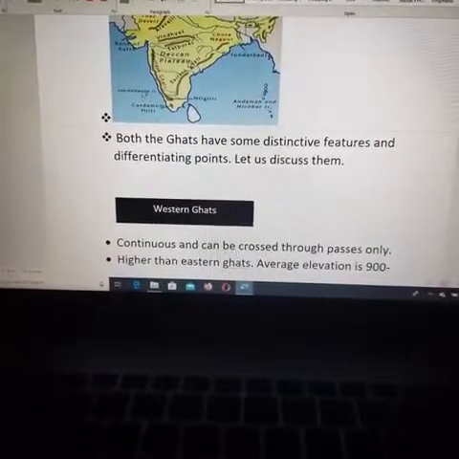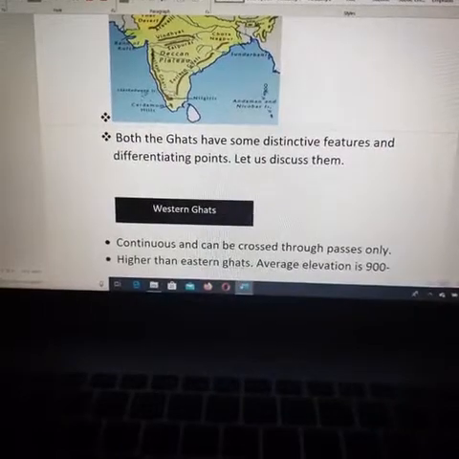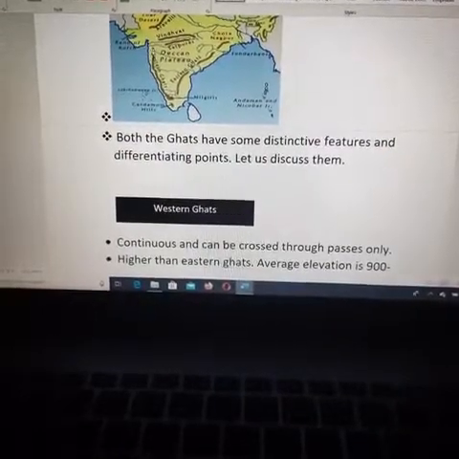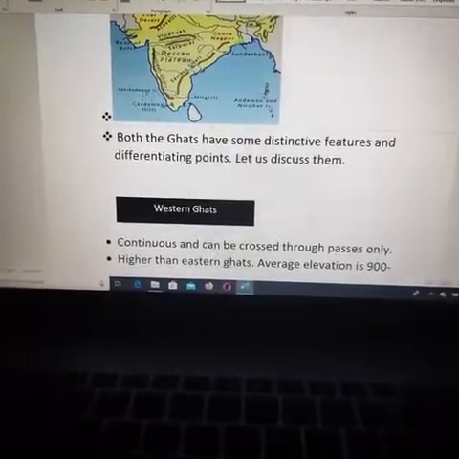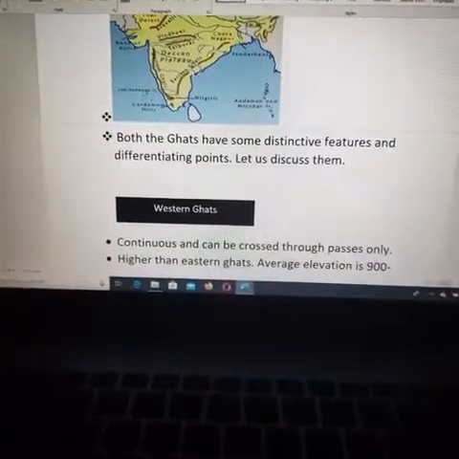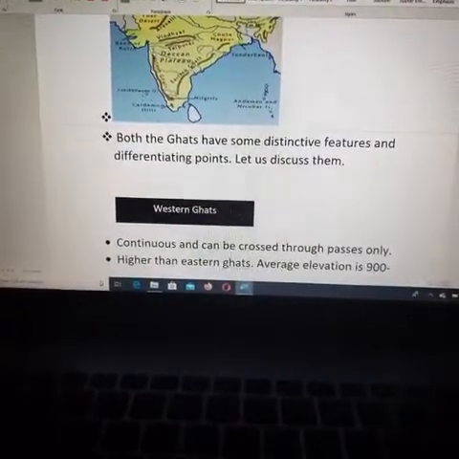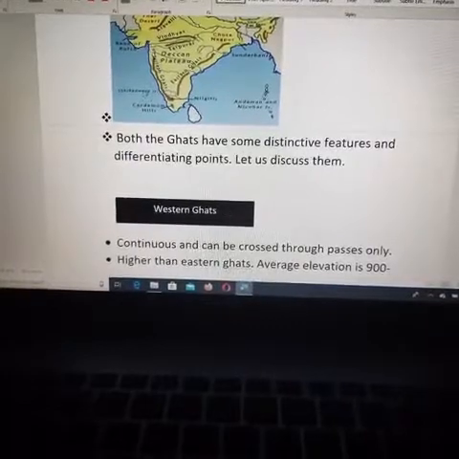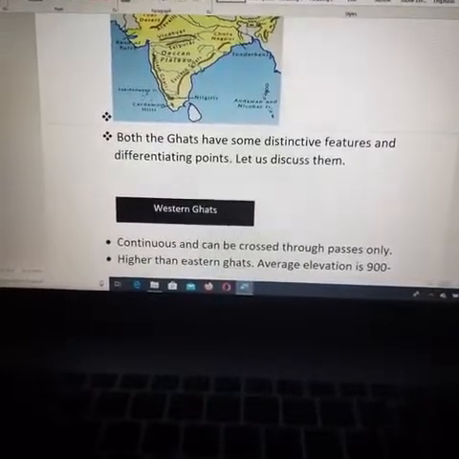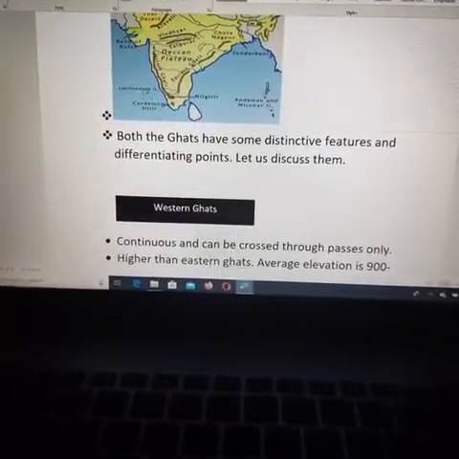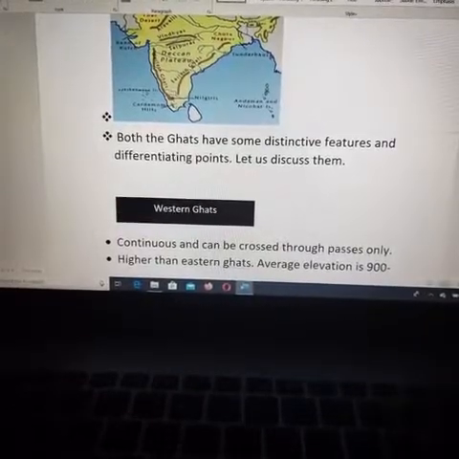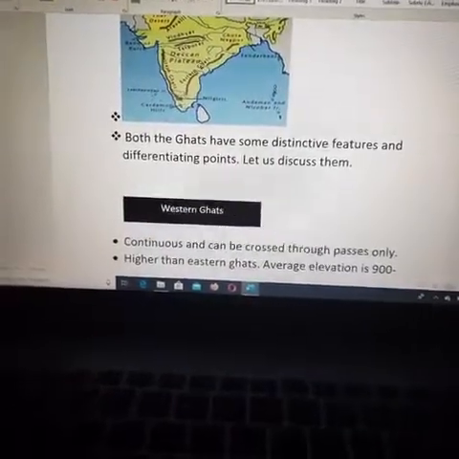Continuous and can be crossed through passes only. Continuous means the Western Ghats don't have any cuts like the Eastern Ghats. Here the Eastern Ghats have cuts, but the Western Ghats don't. It is continuous, starting from north to south, fully continuous mountain and hill ranges.